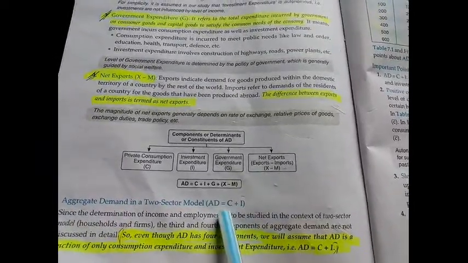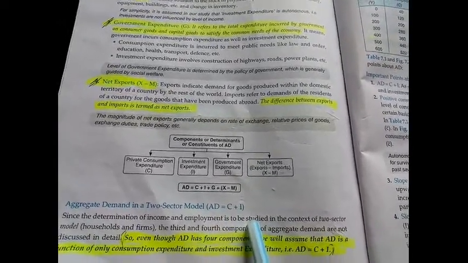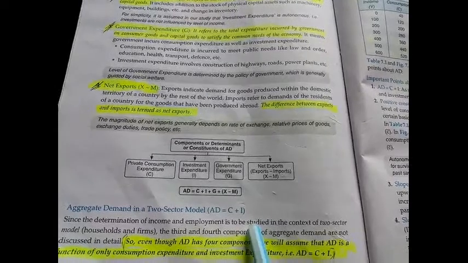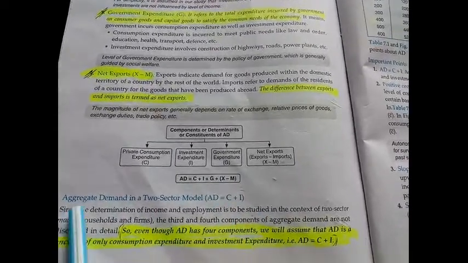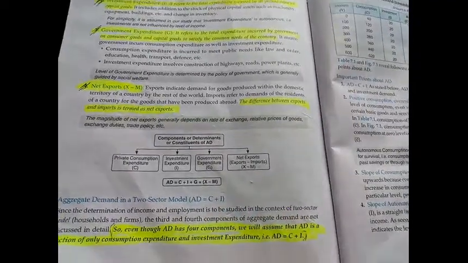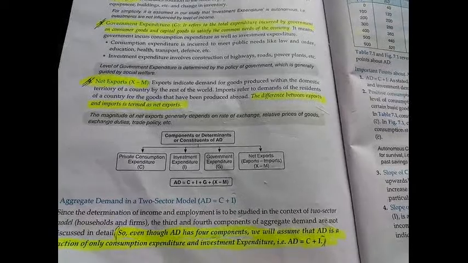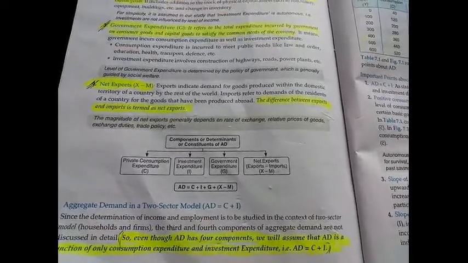C is the household and I is your investment expenditure which is coming from firm. So aggregate demand in a two sector model, AD equals C plus I. With this equation you will deal with aggregate demand.